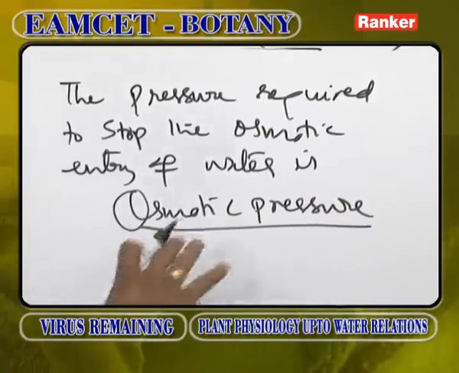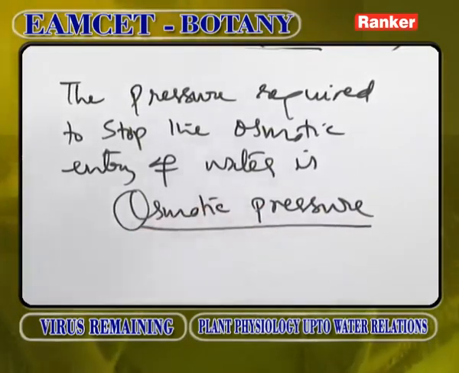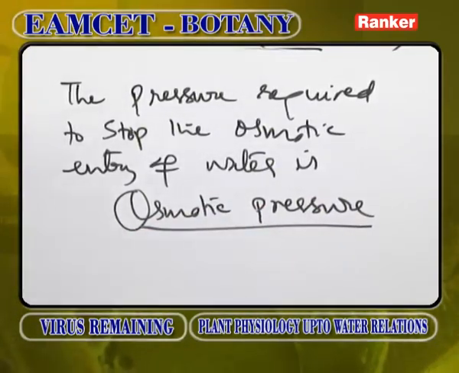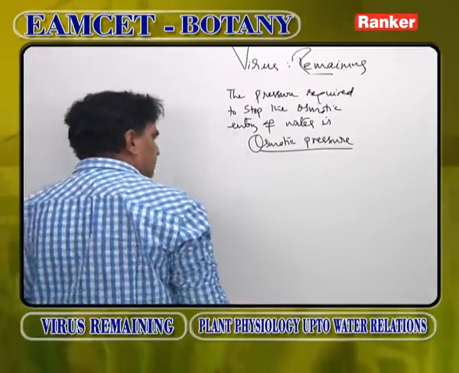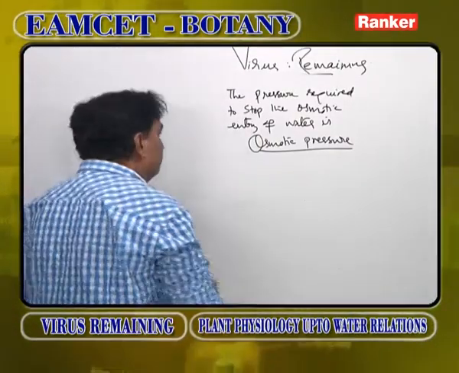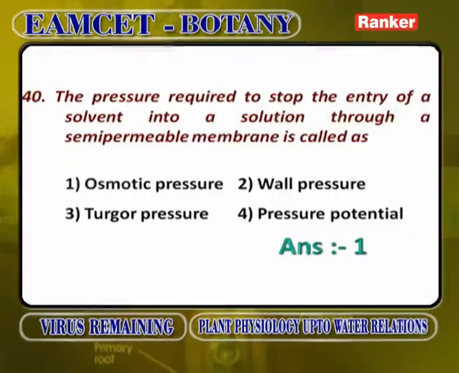So, the pressure that is required to stop the osmotic entry of water into the cells is called osmotic pressure.